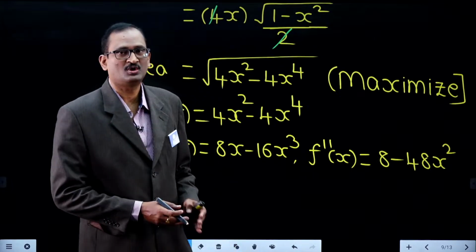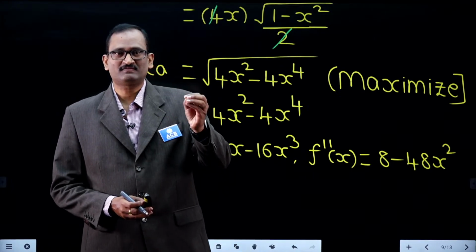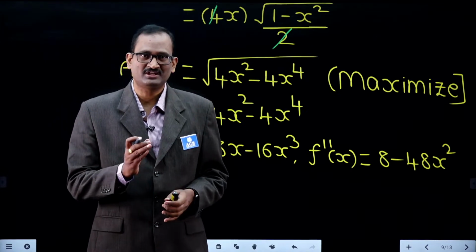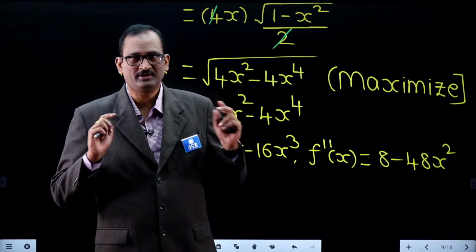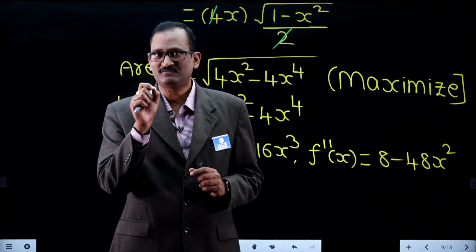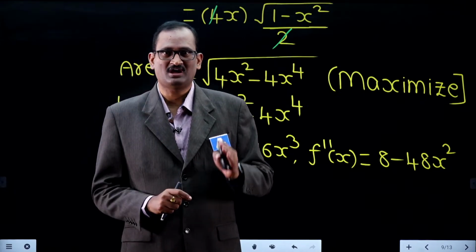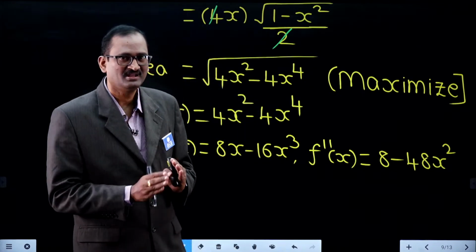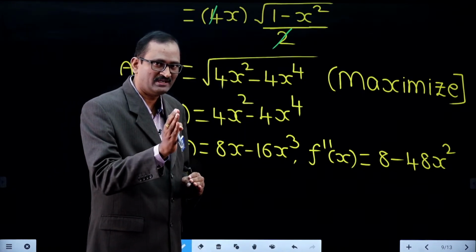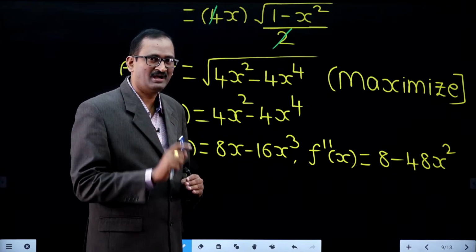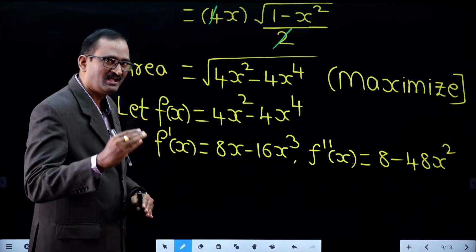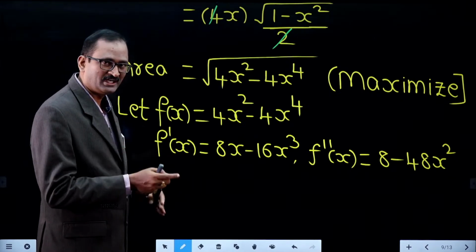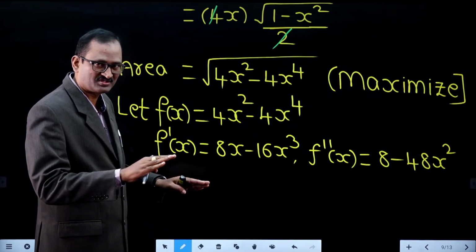Stationary point means what? The point at which f dash x is 0 is called a stationary point. Critical point means the point at which f dash x is 0 or f dash x is undefined, that is, f dash x is infinity. But maxima and minima occur at a stationary point or critical point. So, f dash x cannot be infinity for any finite value of x.